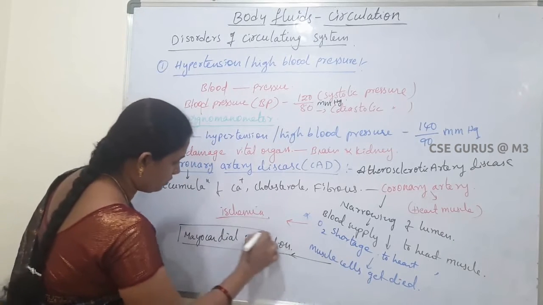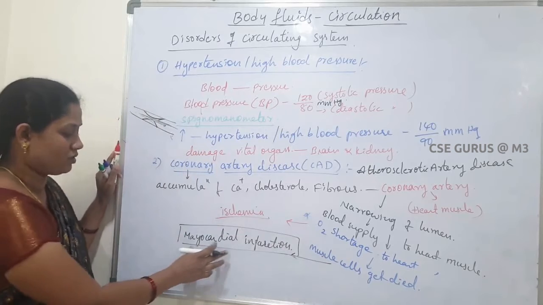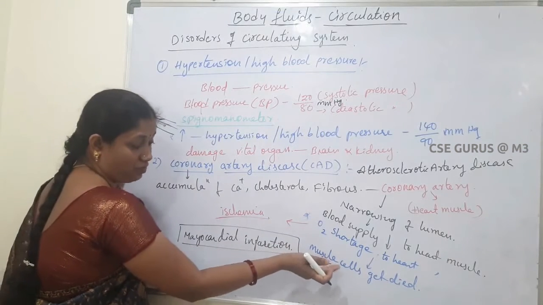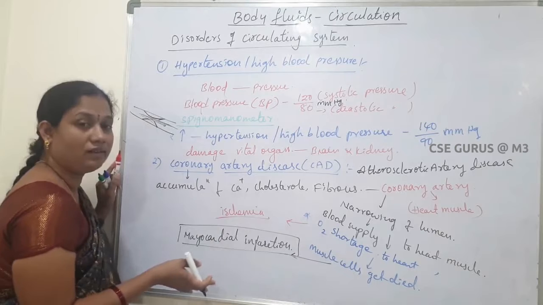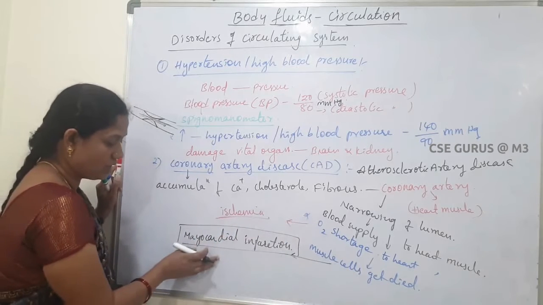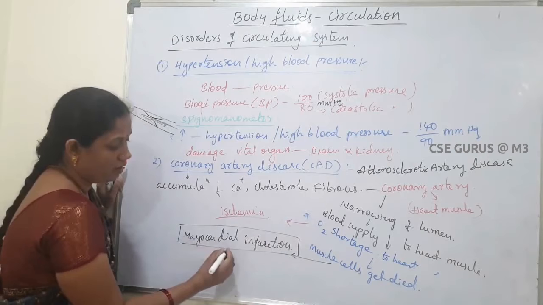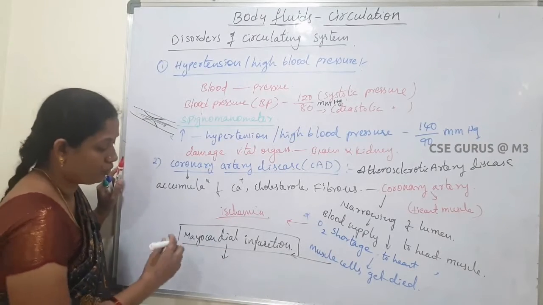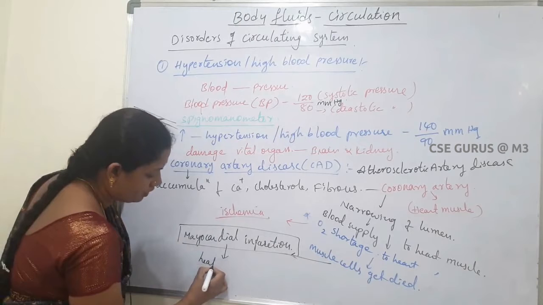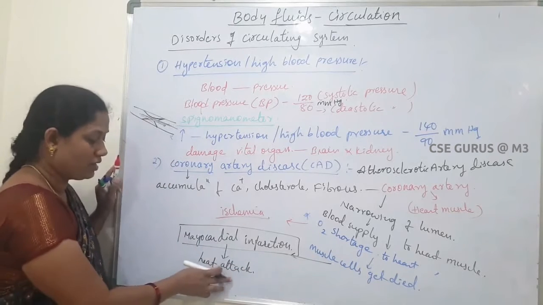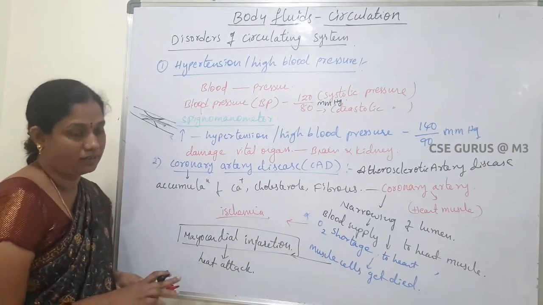So that condition is called myocardial infarction. It means the muscle cells die due to the shortage of oxygen. As a result, the heart cannot work properly. That is also called heart attack. So finally, it leads to the heart attack.